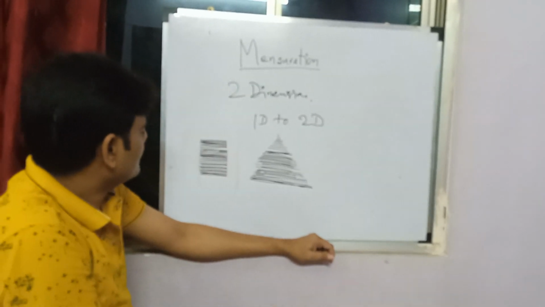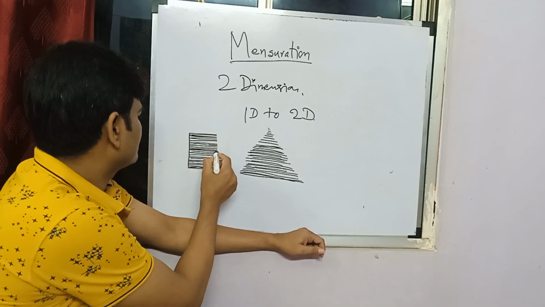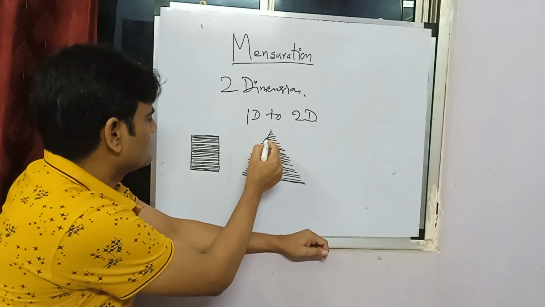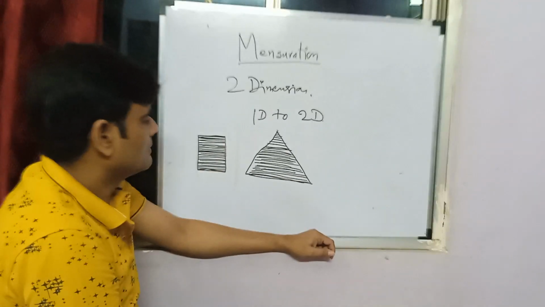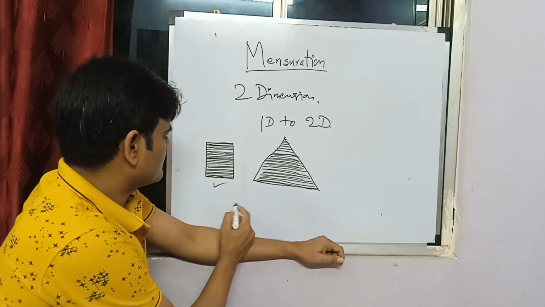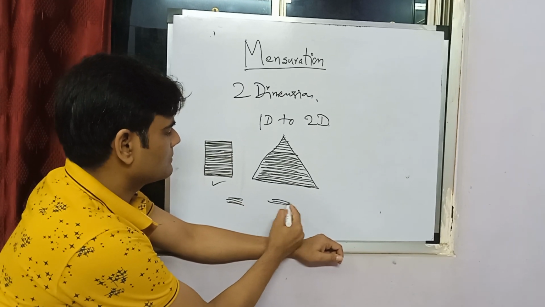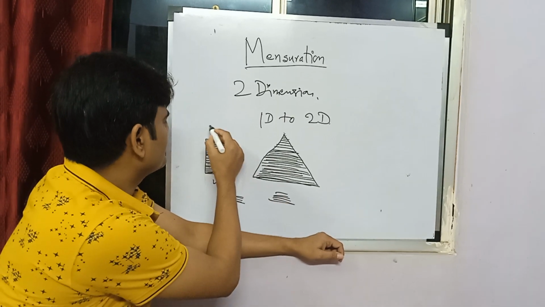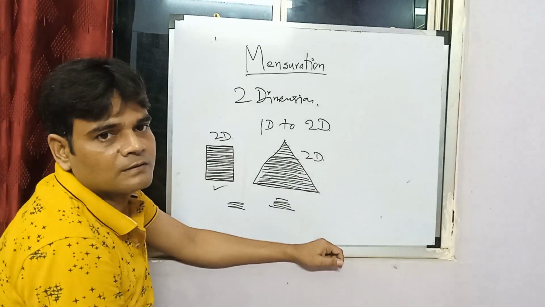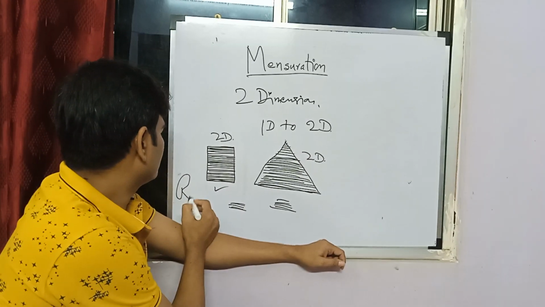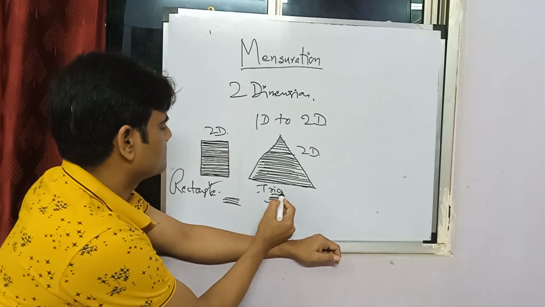This seems to be a rectangle. Correct? And this seems to be a triangle. All that was different was, this was also a group of lines, 1Ds, that gave me a 2D figure. The only difference is this is a rectangle and this is a triangle.